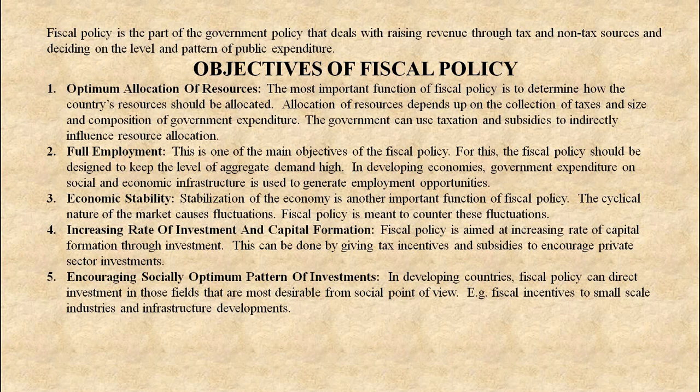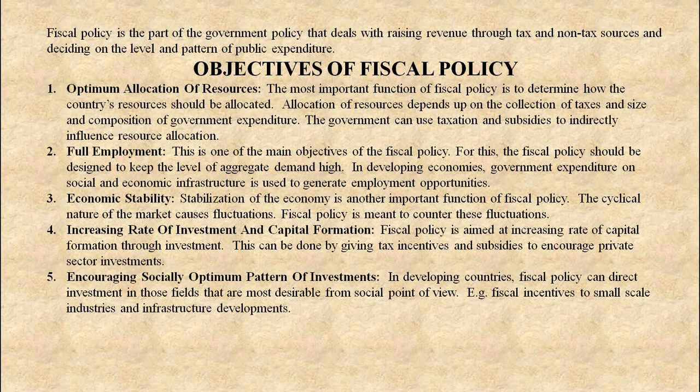Let us understand the objectives of fiscal policy. Number 1, optimum allocation of resources. The most important function of fiscal policy is to determine how the country's resources should be allocated, and allocation of resources depends upon the collection of taxes and size and composition of government expenditure. The government can use taxation and subsidies to indirectly influence resource allocation.